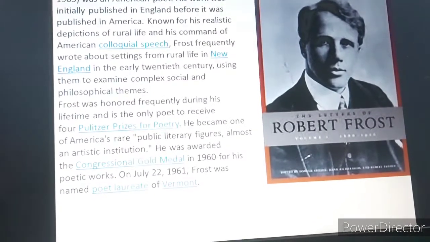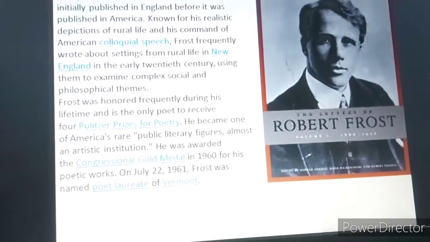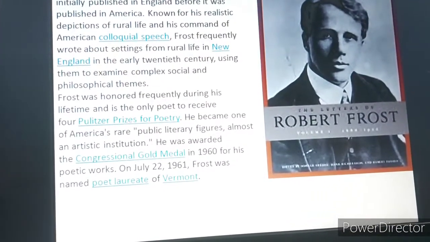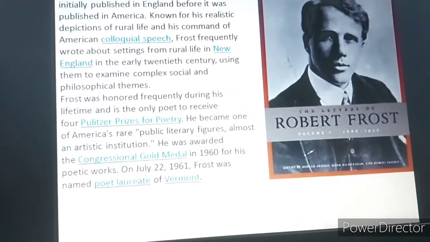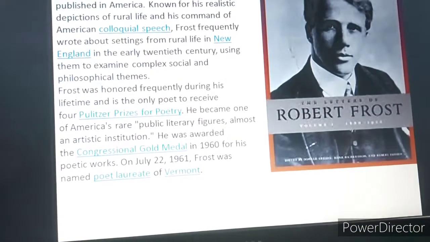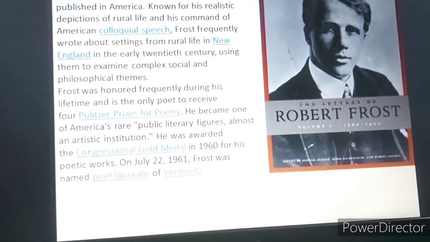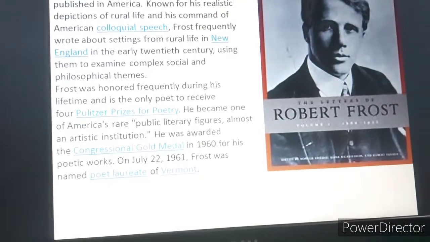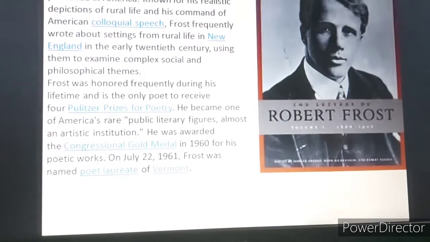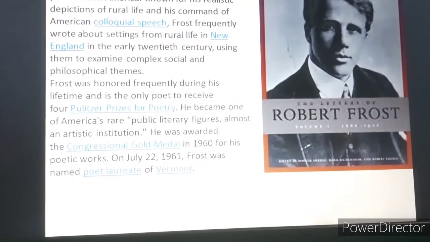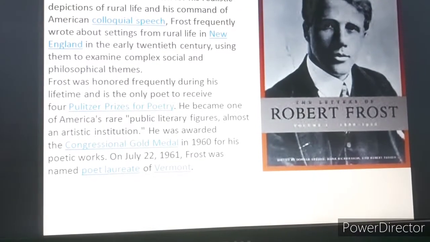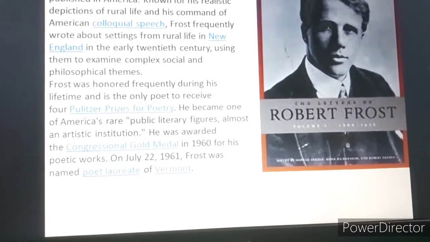Frost was honored frequently during his lifetime and is the only poet to receive 4 Pulitzer Prizes for poetry. He became one of America's rare public literary figures, almost an artistic institution. He was awarded the Congressional Gold Medal in 1960 for his poetic works. On July 22, 1961, Frost was named Poet Laureate of Vermont.